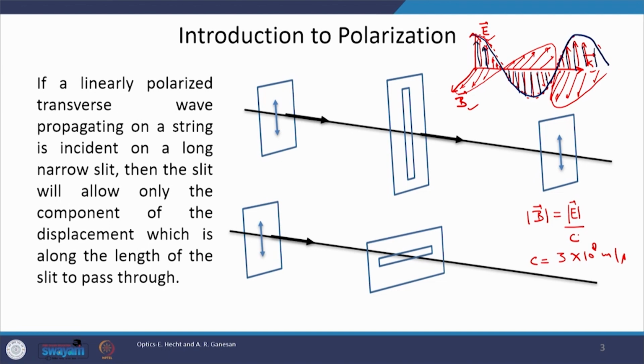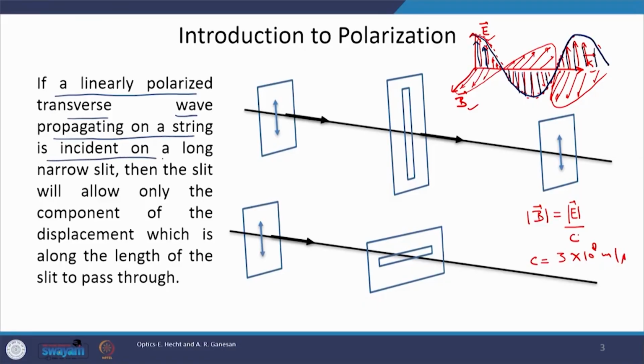The plane created by the electric field oscillation is in the plane of the paper, and if we say that polarization is along E, then with propagation this polarization is creating a plane. Therefore this particular type of polarization is called plane polarization, and the wave is said to be a linearly polarized wave or plane polarized wave.